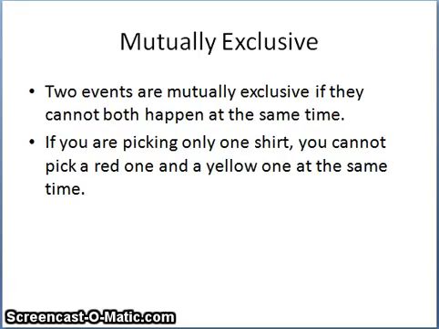But first, mutually exclusive is a term that refers to two events that cannot both happen at the same time. Mutually exclusive means that each one excludes the other, in a sense. So, for example, being a monkey excludes being an elephant. Another example is that if you're only picking one shirt, you can't pick both a red shirt and a yellow shirt at the same time. So those are mutually exclusive events because you cannot do both of those things at the same time.